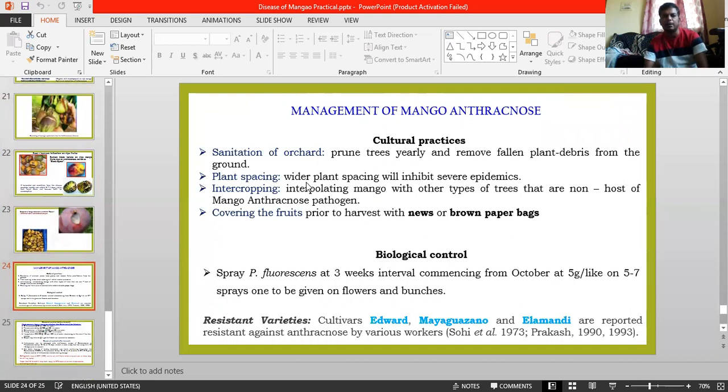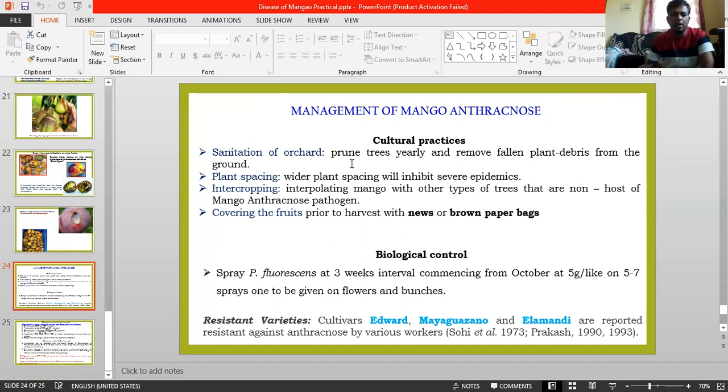Coming to management, we can deal with the epidemiological factors responsible for anthracnose in another slide. Here you can see the management practices. There is a series of management practices. First one is cultural practice, sanitization of orchards. Prune the trees in old gardens and remove fallen plant debris from the ground, because they act as a primary source of conidia.